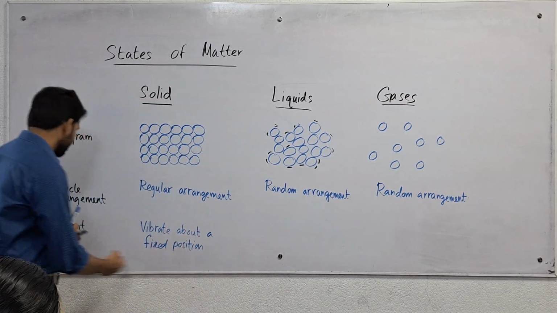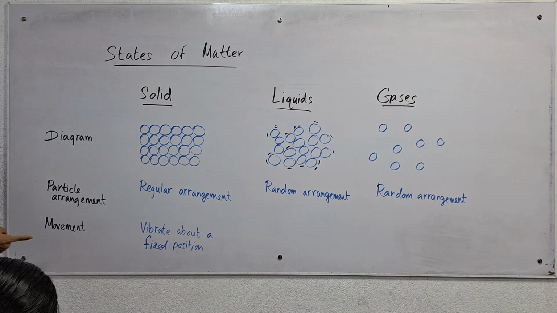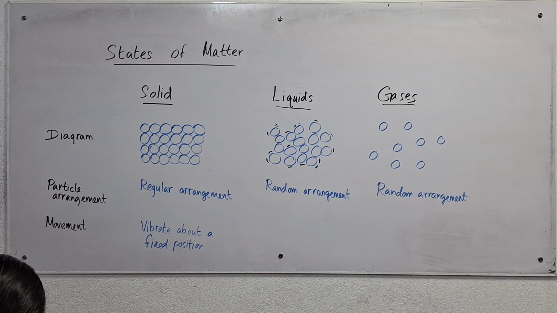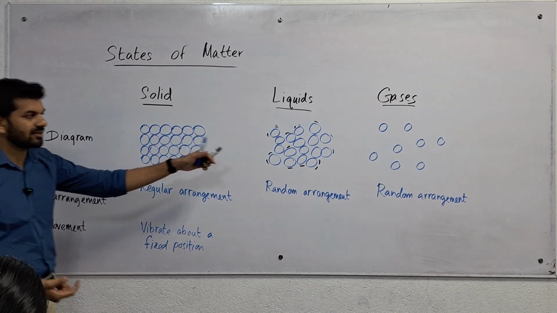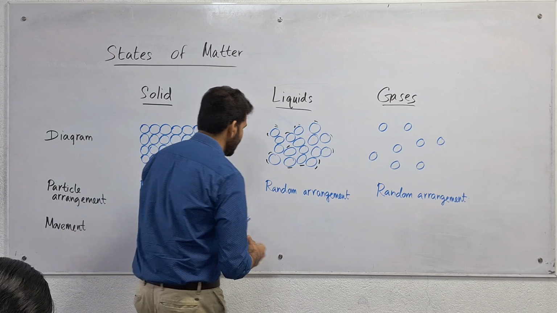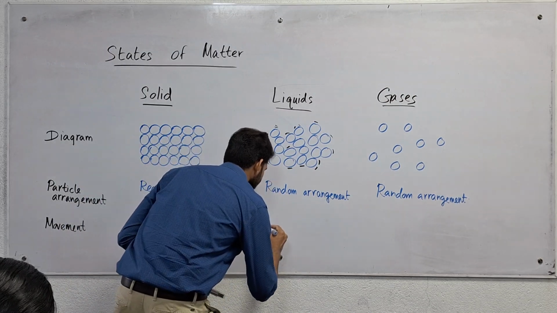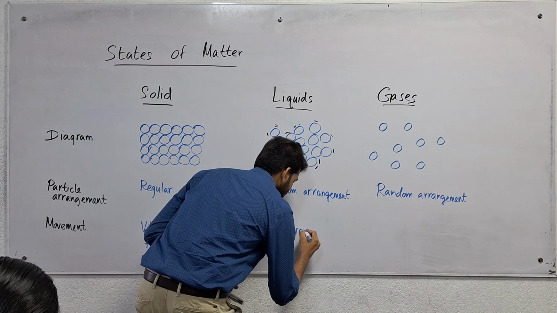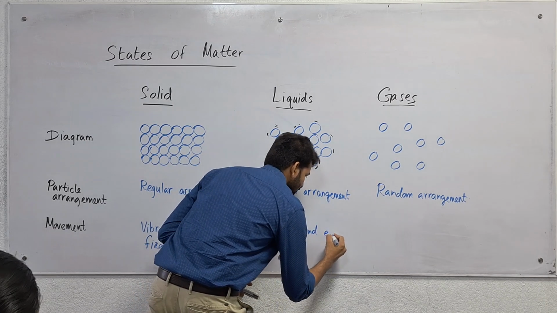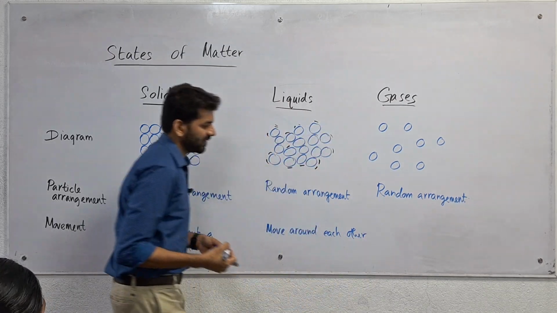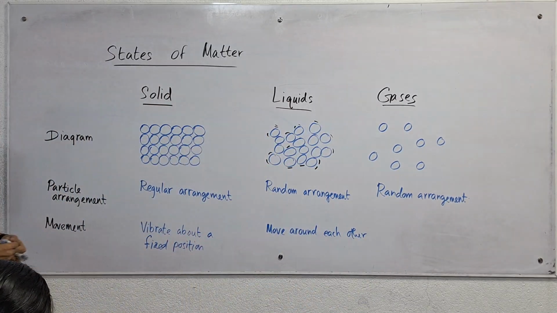So the movement of the liquids is that the particles can move around each other.